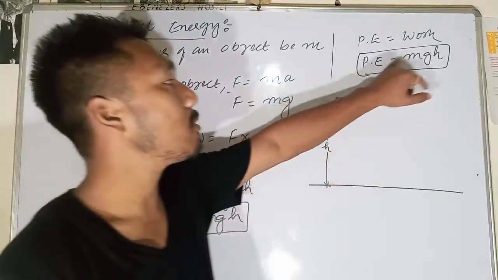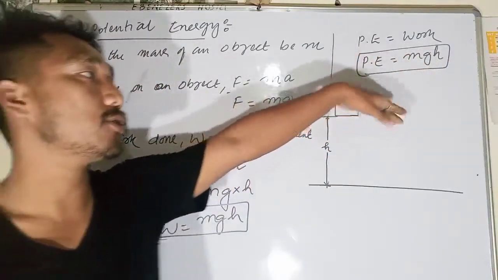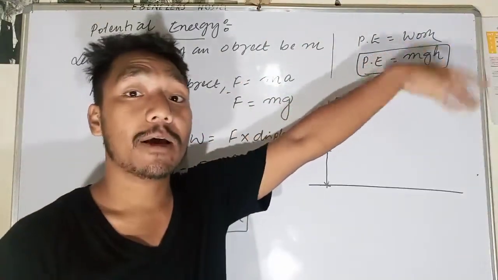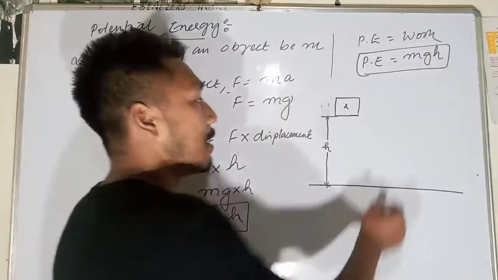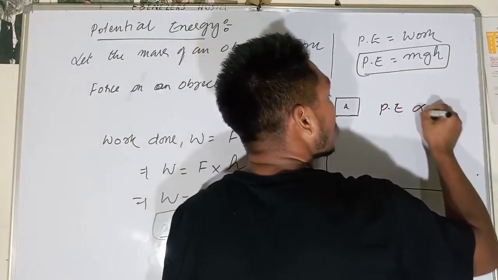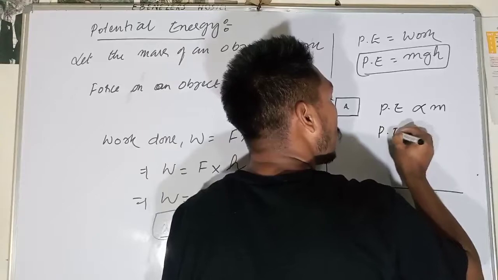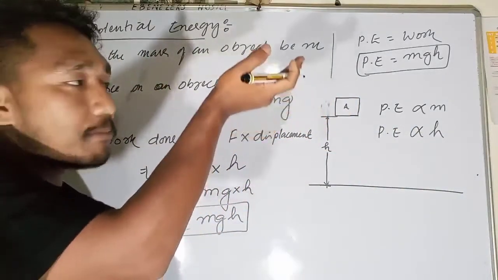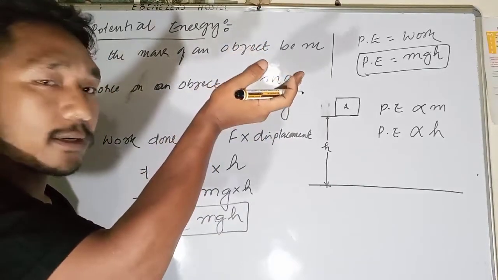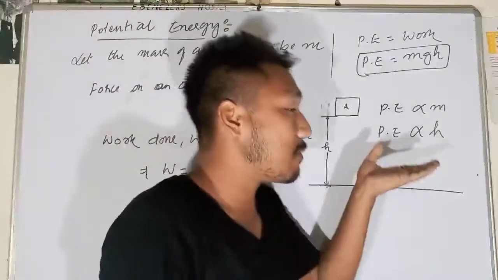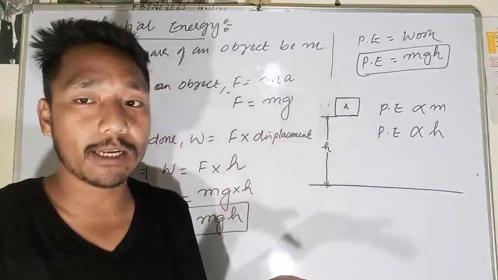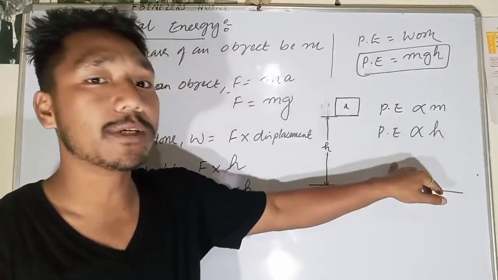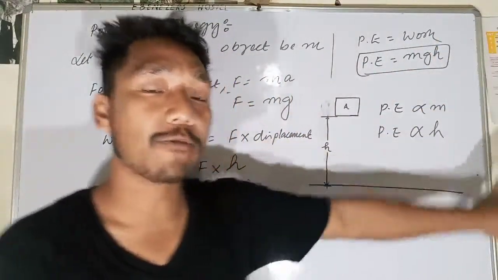So the potential energy of an object is mass into acceleration due to gravity into h. Acceleration due to gravity remains constant, but potential energy depends on mass, and it also depends on height. The higher you take the object, the more potential energy it gets. If the mass of the object is high, there is more potential energy. Potential energy is directly proportional to mass, and also directly proportional to the height of the object.